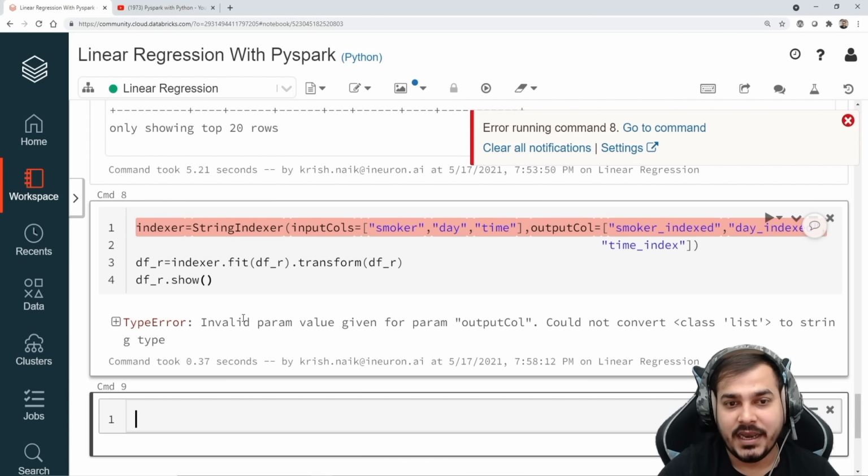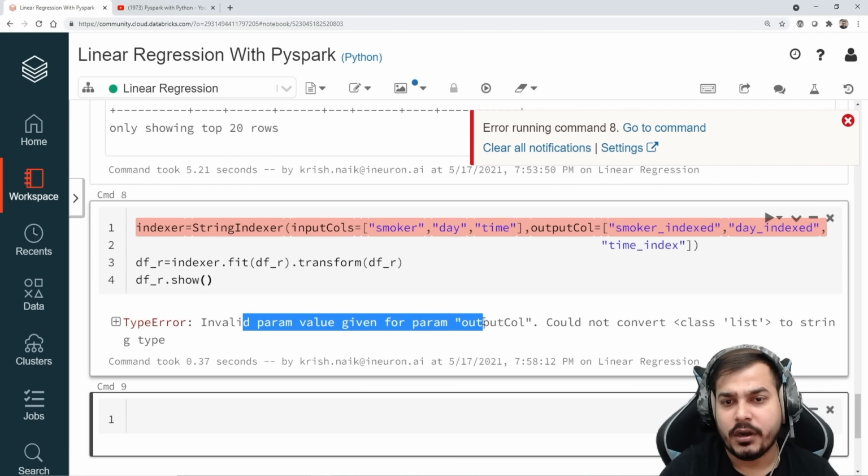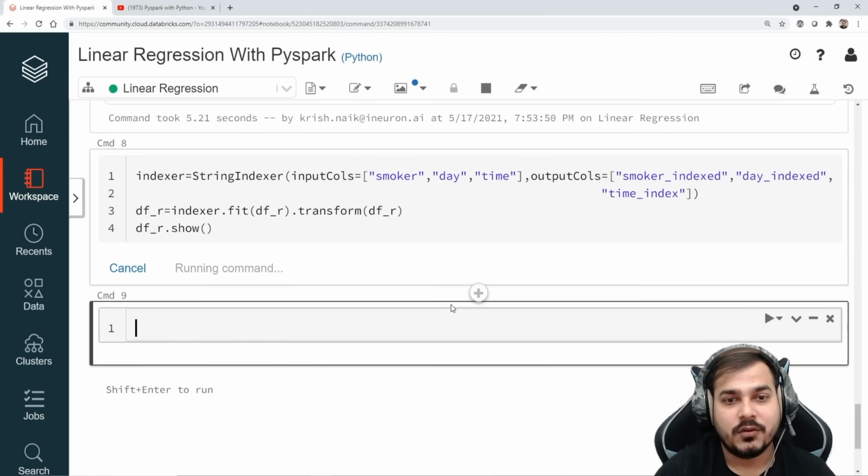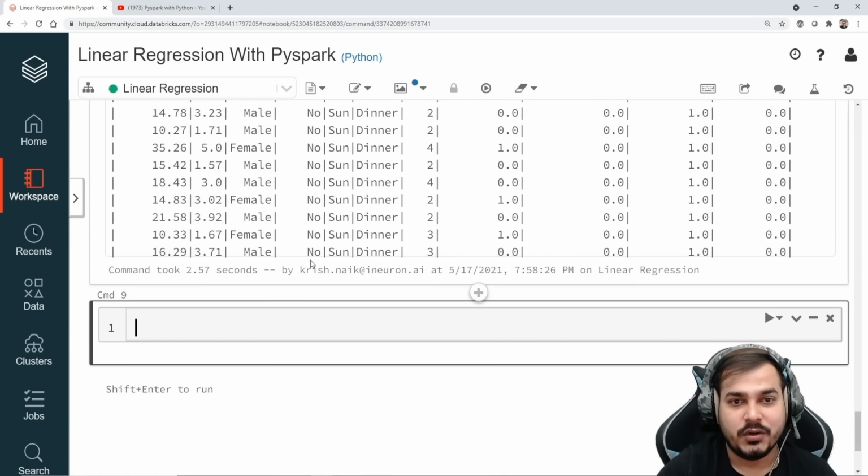Okay, it is saying invalid param value given for param outputCols, could not convert class to string. So I have to make this as output columns. Okay, so that was the issue, right? So now you'll be able to see that it's executing perfectly fine.